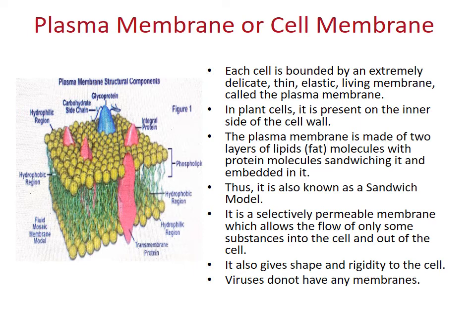Virus does not have any membrane. It is the only organism which doesn't have any membrane. Otherwise, bacteria, unicellular organisms, multicellular organisms, animal cells, plant cells, all these organisms possess either a plasma membrane or cell membrane, but virus doesn't.